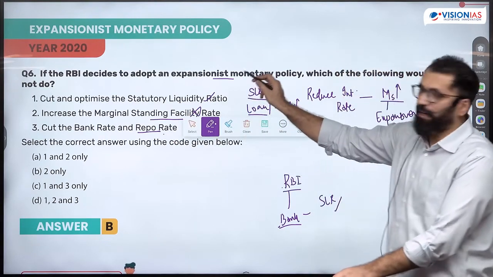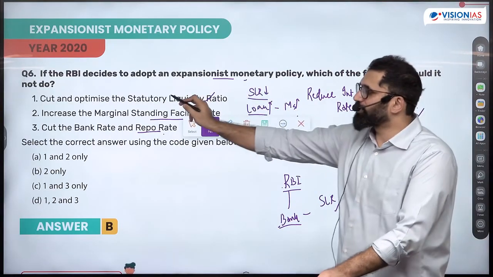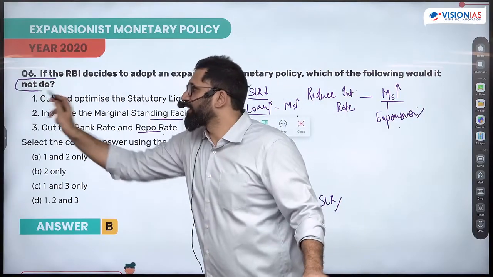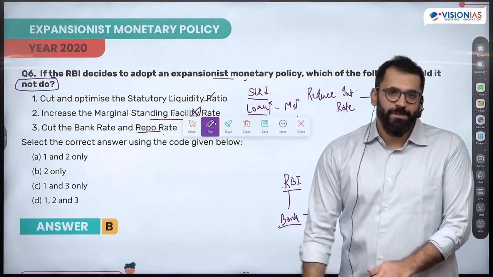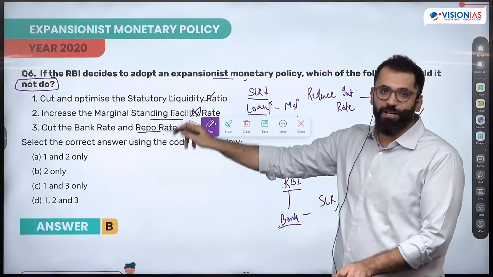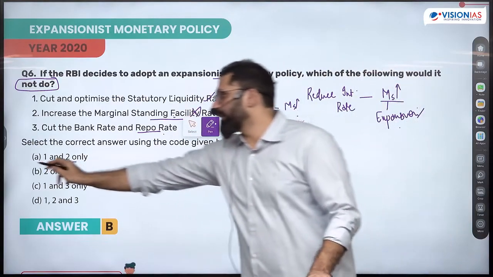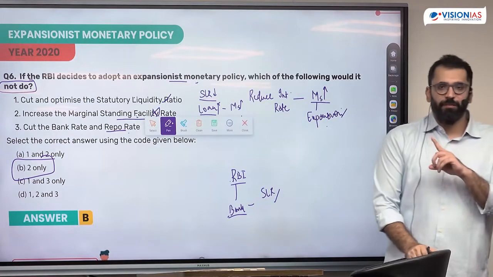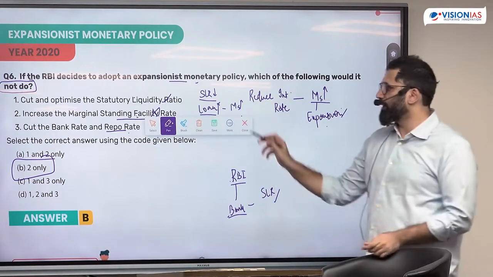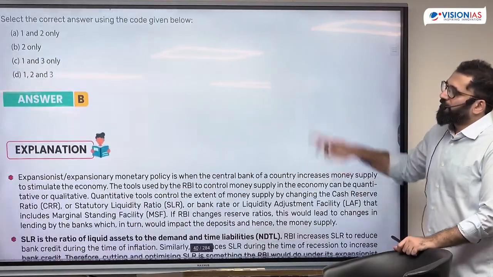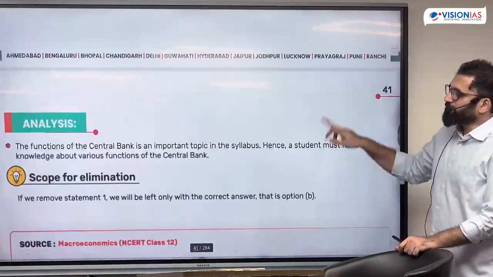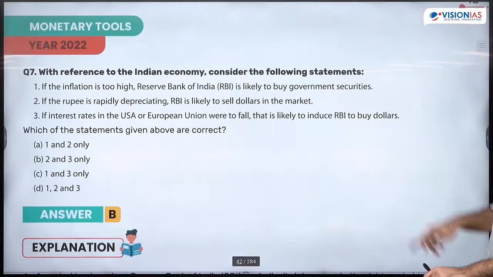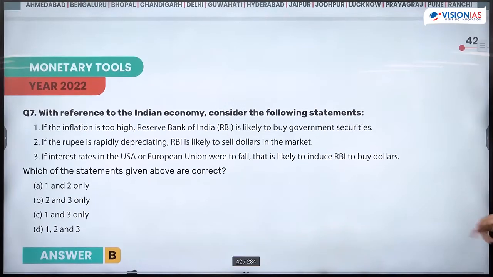Now the question is asking, if I adopt an expansionist monetary policy, what should I do? 1 and 3, but not do? The answer will be. Always read the question carefully. You'll always have these type of mistakes. Not do, hamesha, not will be in bold or in italics. A very good question. They made it easy with elimination.